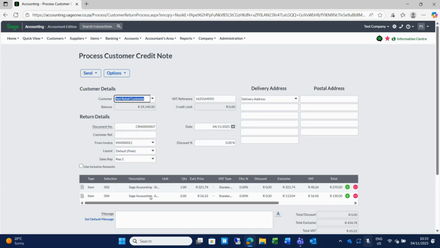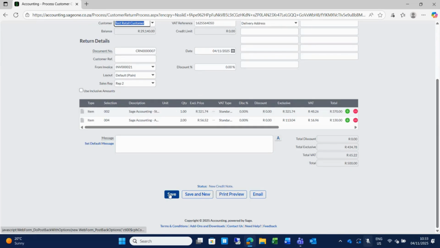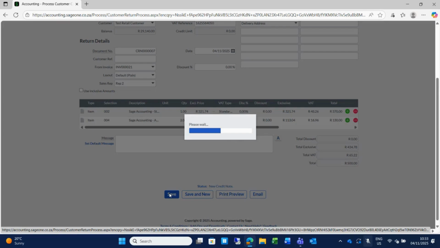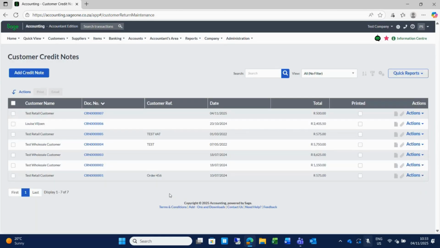If I only want to credit a line at a time or some of the quantities, then I can amend my credit note here. But here I'm just going to click on save because I'm happy with my credit note. I just want to credit the whole credit invoice. And here we are on the credit note screen. Because we've done a credit note, the system automatically takes you to the customer credit note listing screen, and there we have our credit note that we just processed.